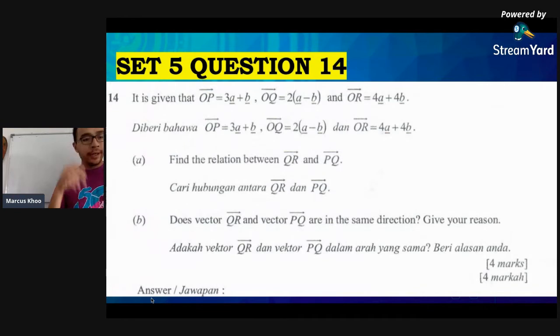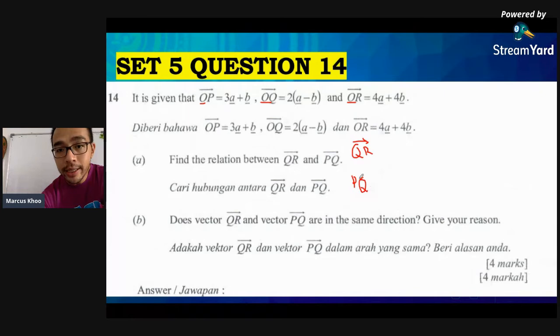It is given that OP equals 3A plus B, OQ is 2A minus B, and then OR is 4A plus 4B. So again, everybody take a look. Everything starts with O, origin, O, origin. We assume it's the origin. So the question is find the relation between QR and PQ. Before we come to the relation, we need to find the vectors first. We need to find vector QR, and we also need to find vector PQ.